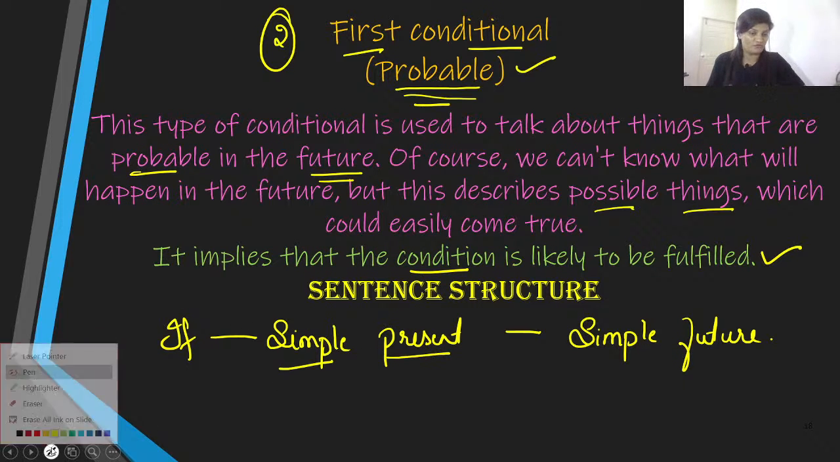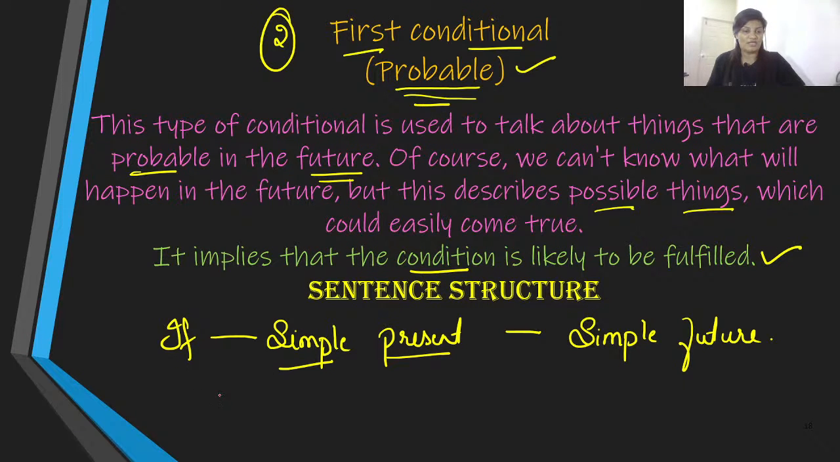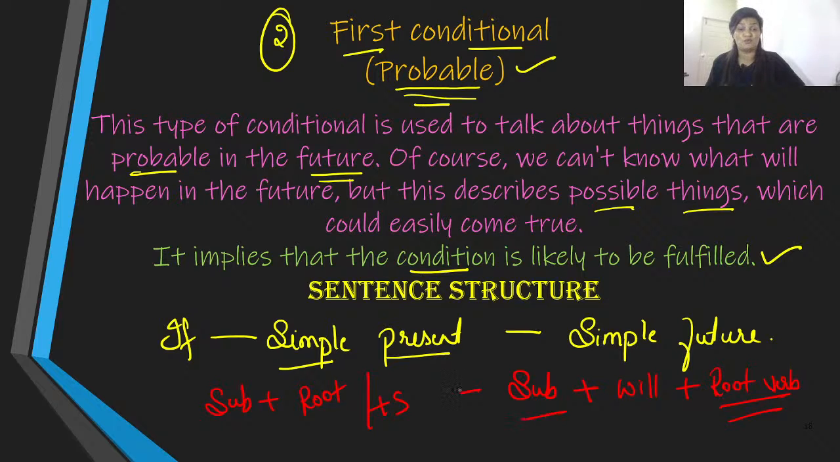If clause is going to be in simple present. That is, what is simple present structure? Well, it is subject and root or root plus s. And what is simple future? Well, it is subject, and soon after the subject, we do use an auxiliary, that is will, and then we are going to use the root verb over here. So this is our simple future. So if clause is in simple present, and the other clause, the action which happens after the condition is fulfilled, is in fact in simple future.